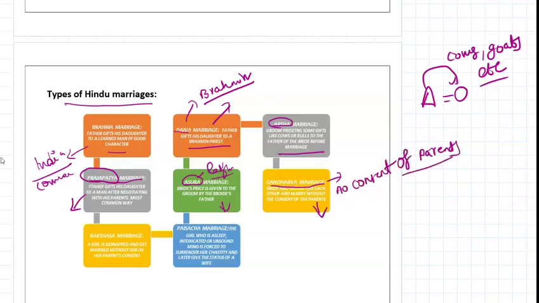Okay. Now Rakshasa marriage is very important. A girl is kidnapped and gets married without her or her parents' consent. So can we say that Sita was kidnapped by Ravana? If they marry each other, we call it a Rakshasa marriage.